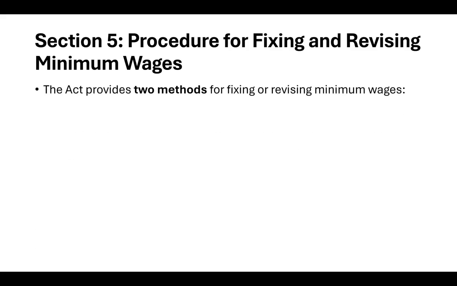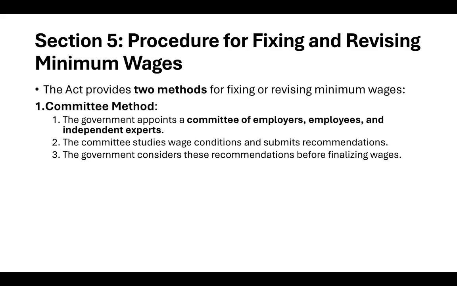Section 5 is all about the procedure for fixing and revising minimum wages. In this particular section 5, there are two methods. What are the two methods? The first is called the committee method. So what is the committee method? Committee method means appointing a committee of employers as well as employees and independent experts.